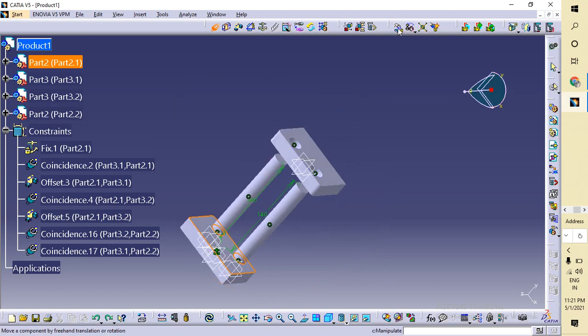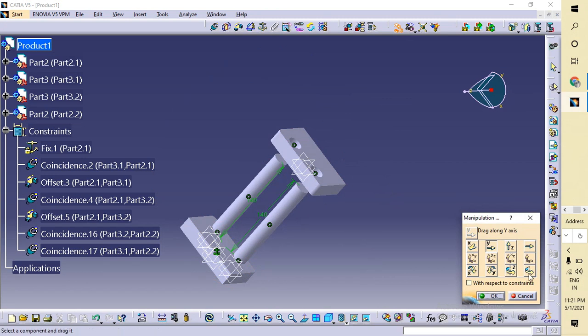First of all, go to string manipulation and rotate in this axis.